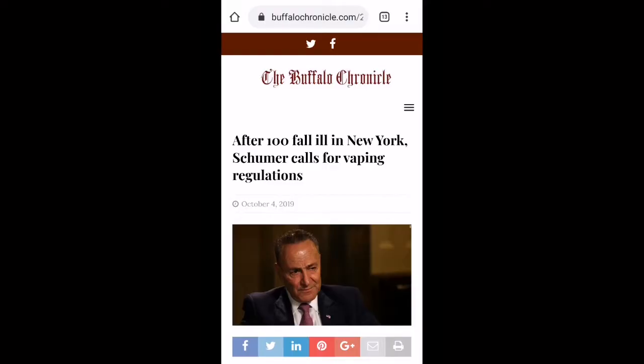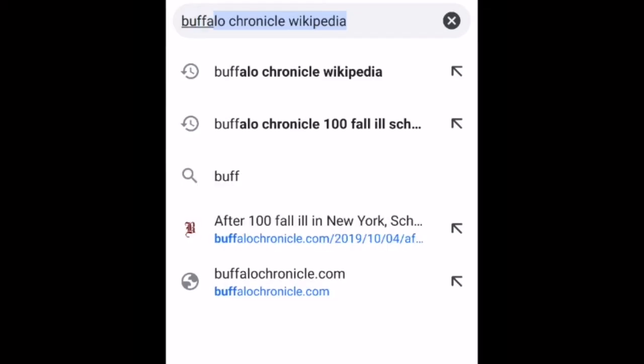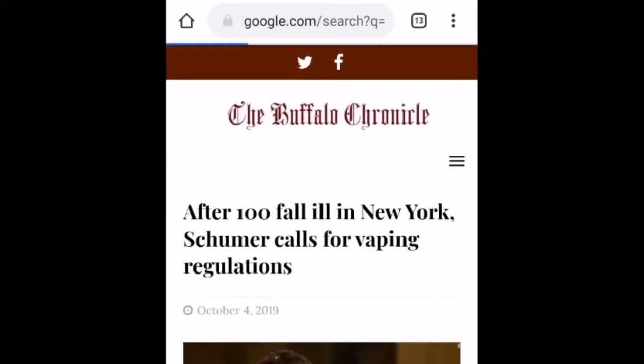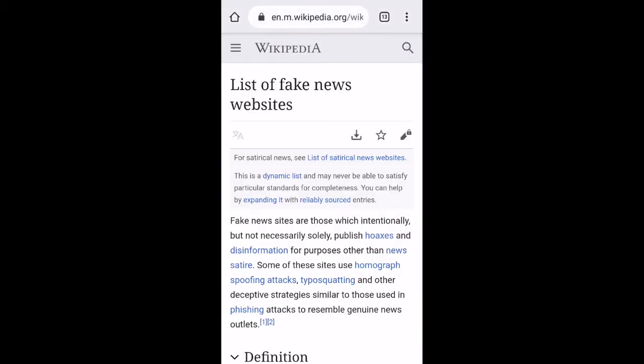Now, there's nothing magic about this technique, right? This will work in any browser. It'll work with any search engine. If you're using a phone or a tablet, you can just open a new tab and search the name of the site along with the word Wikipedia, and you get to the Wikipedia entry just as quickly.